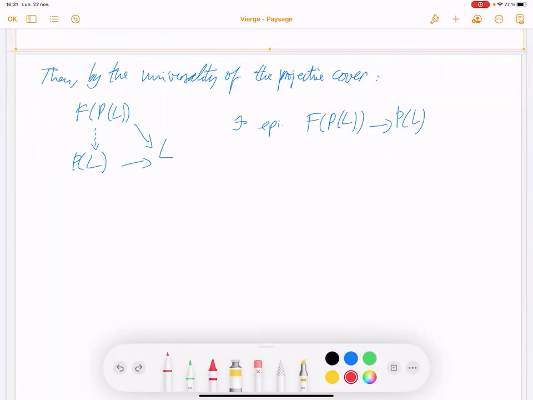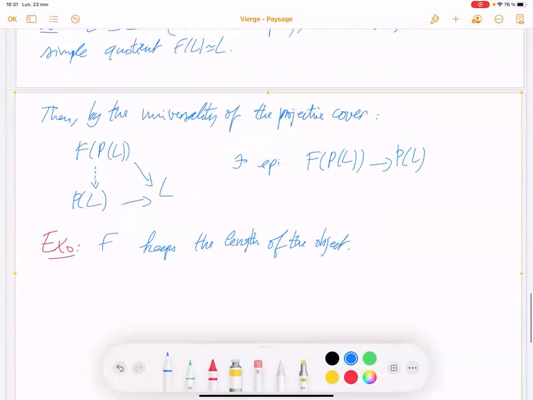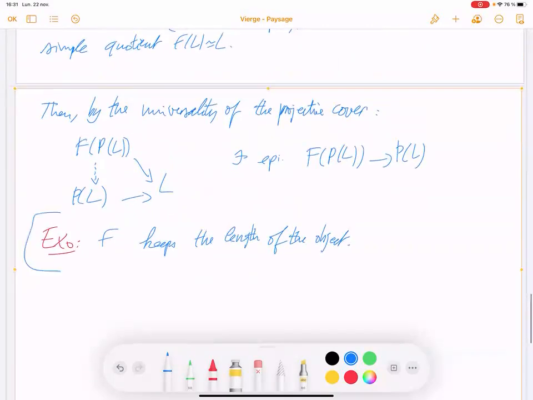The functor F keeps the length of the object. Maybe it's true in general for any functor, but we only need F. So then this is an exercise.